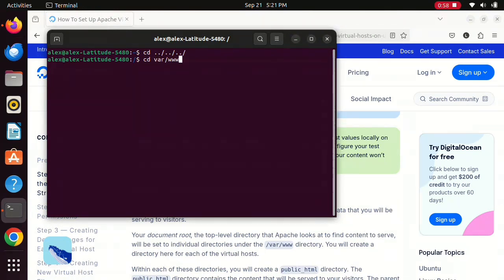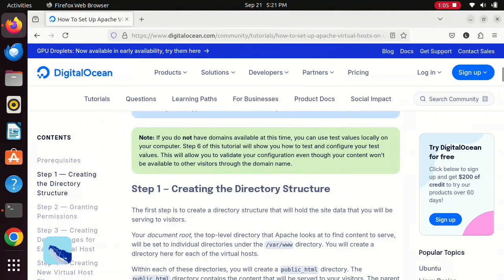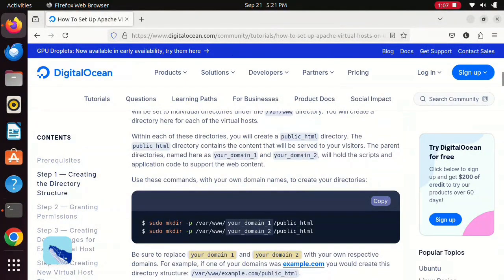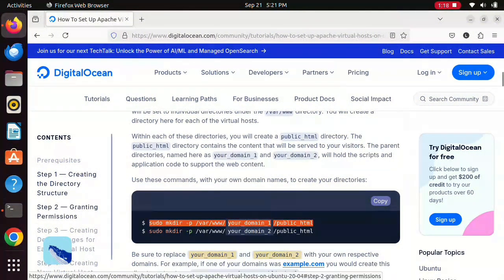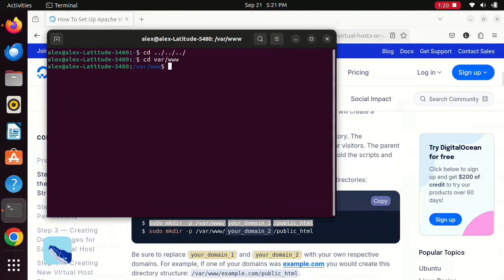So right now I am changing my directory so I can go to the web pages directory, and on that directory I would create a new folder, and I will name it as alexz.online.